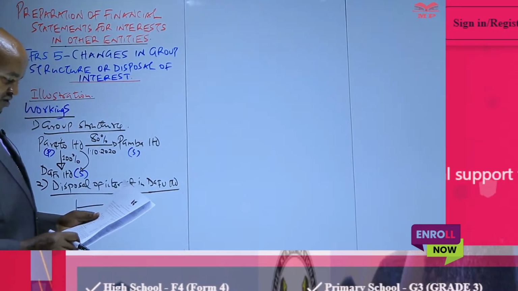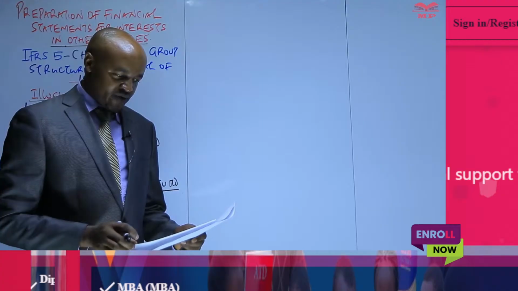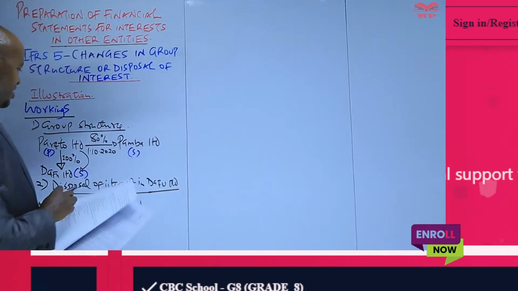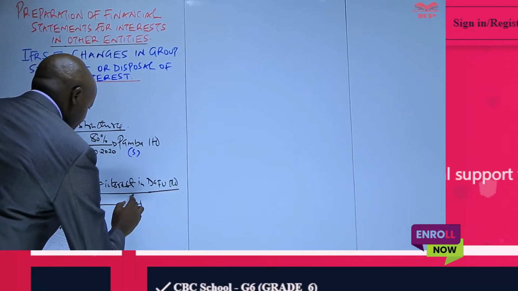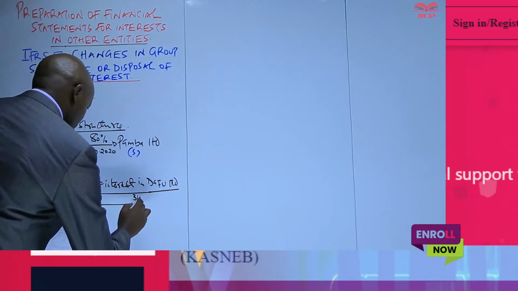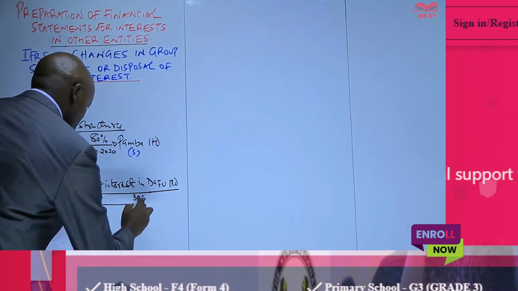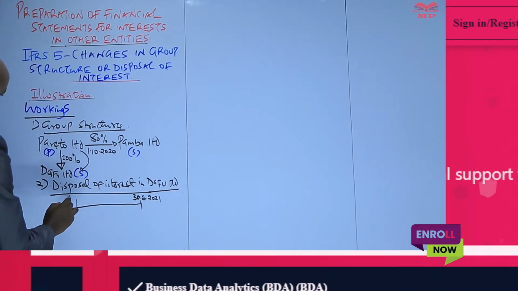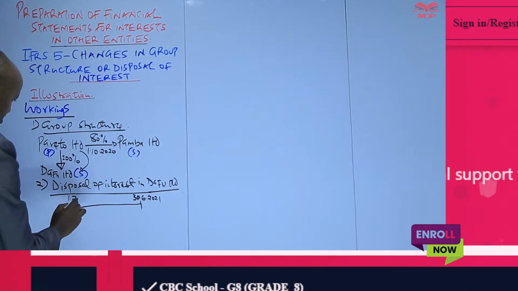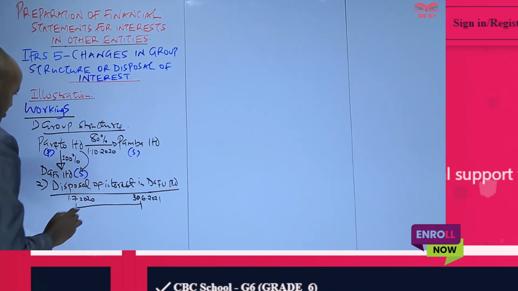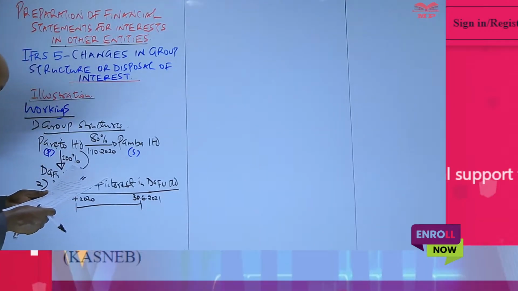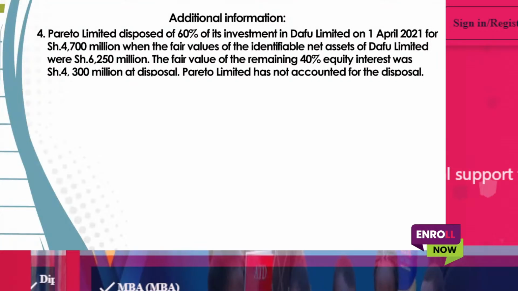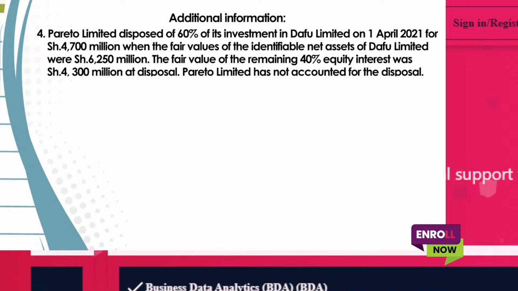Now, first of all, if we go to the information we have at paragraph 3 up there, the current financial year ended on 30th June 2021. So basically what that means is that this year started on 1st July 2020. But now if we go back to the information we have in note number 4, we are told Pareto Limited disposed 60% of its investment in Darfur during the current year.